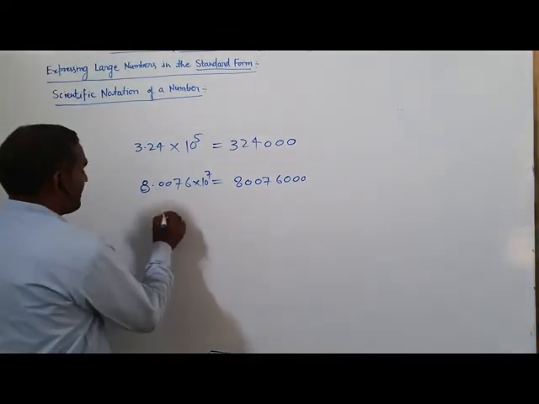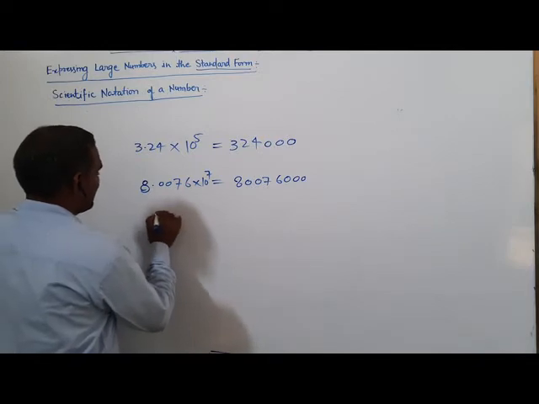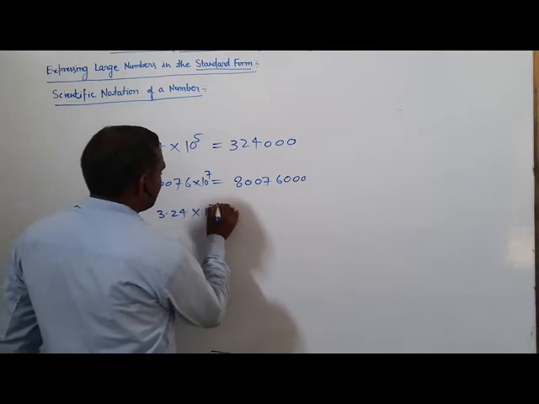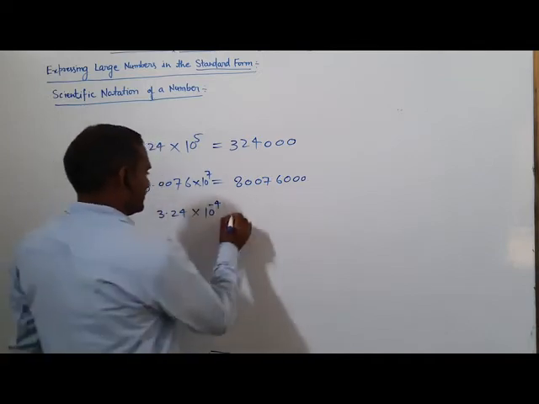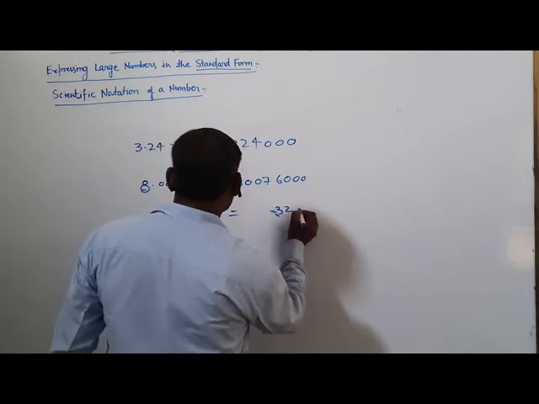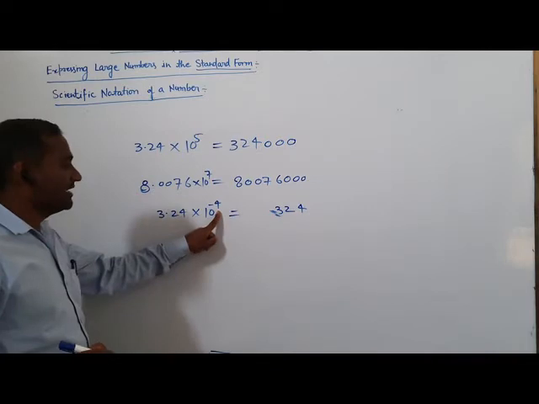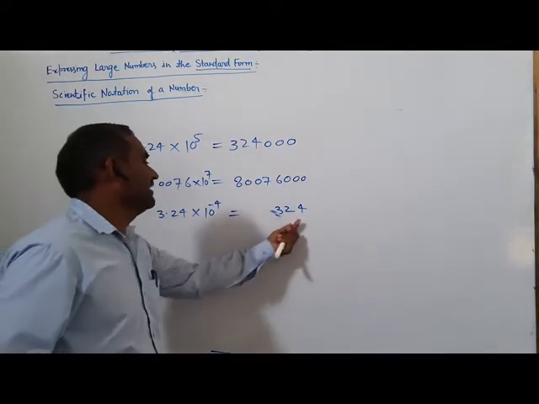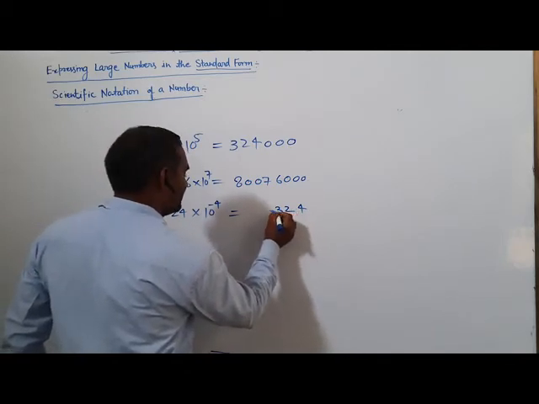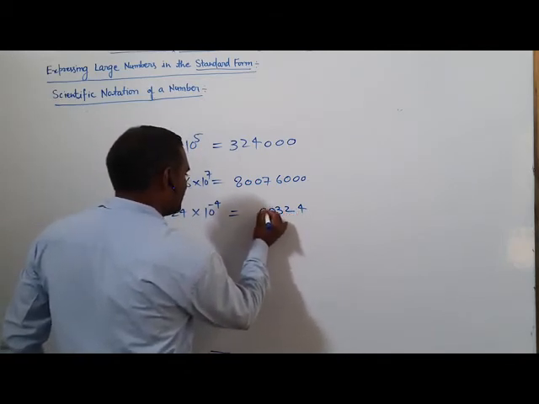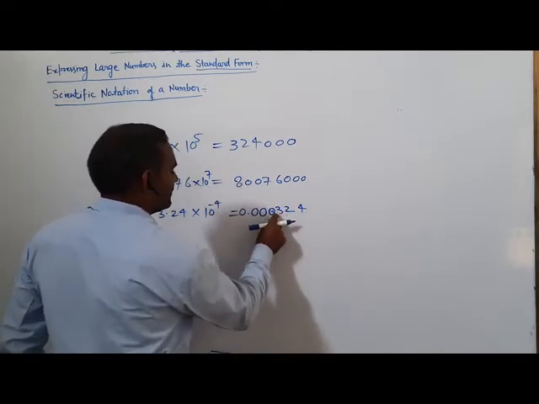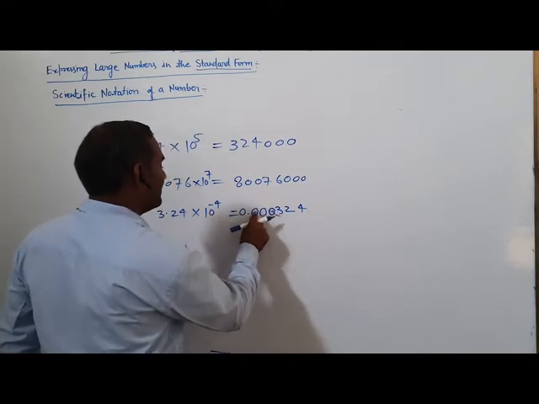If the power is negative, for example 3.24 into 10 raised to the power minus 4. Here 3 2 4. Here minus 4, so the decimal will go to the left side: 1 2 3 4.